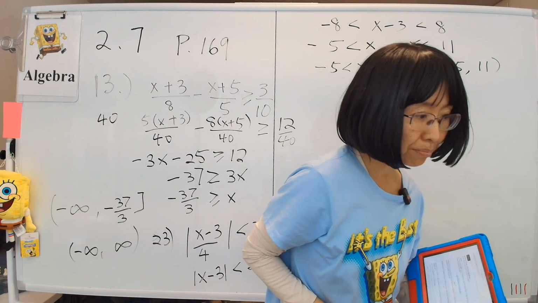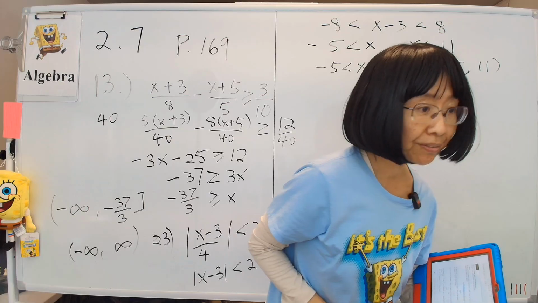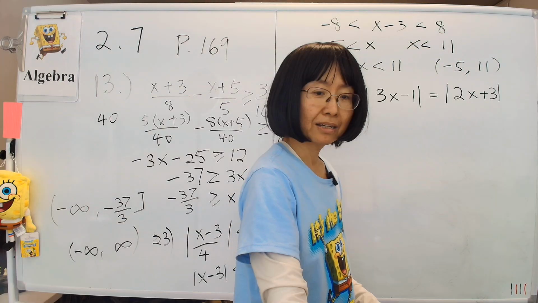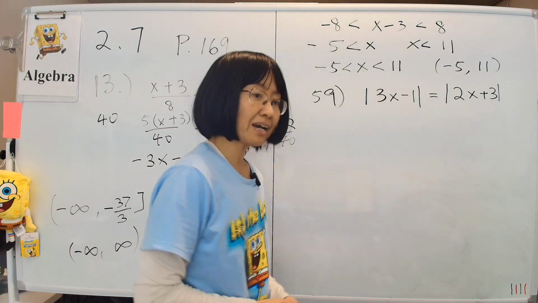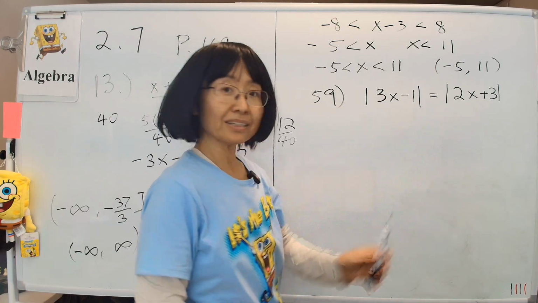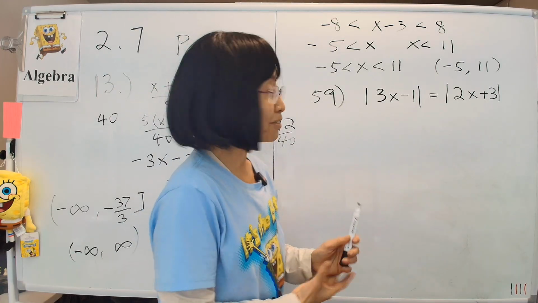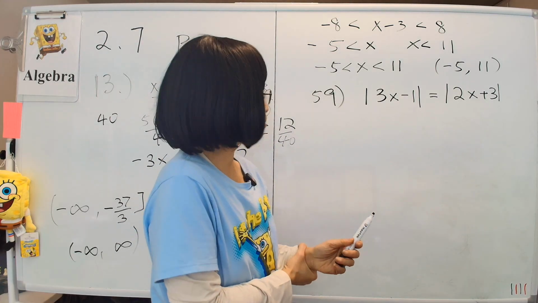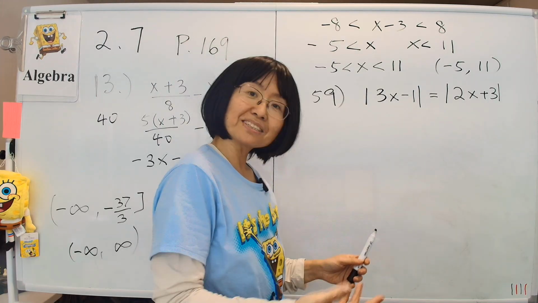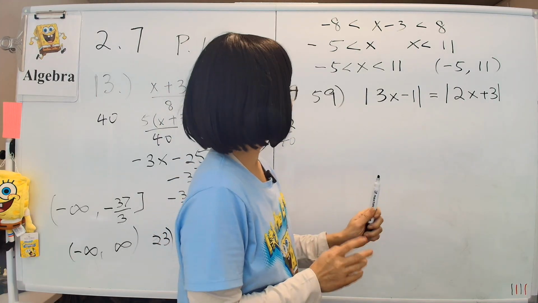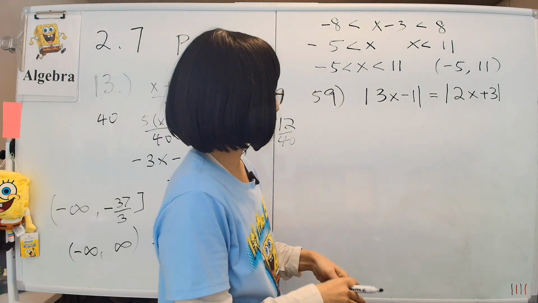Next, let's look at problem 59. Now, problem 59 has an equal sign. It's not an inequality. Now, we are in the inequality section. Why are we doing an equality problem? I don't know, but the book wants us to do it, so I guess we'll do it. We can just consider what this means.